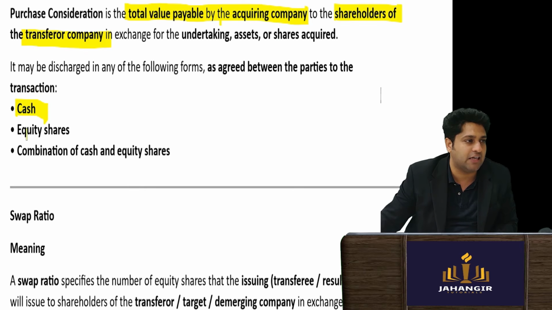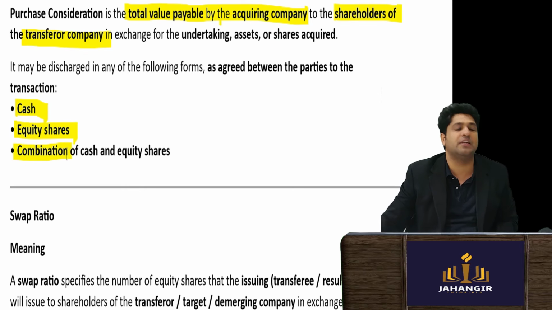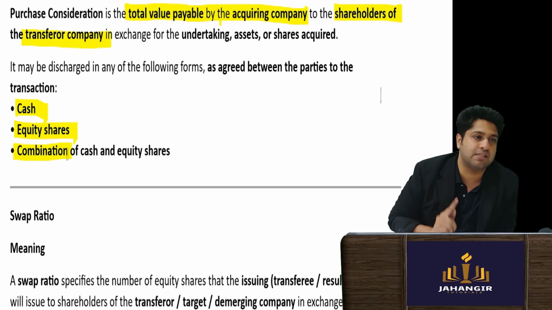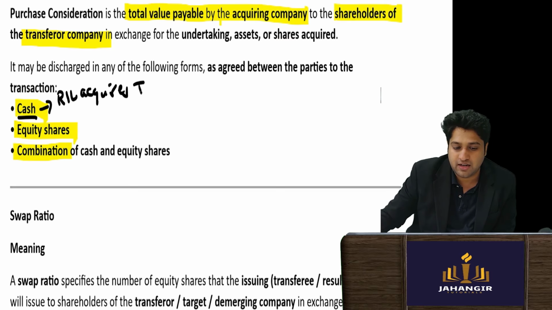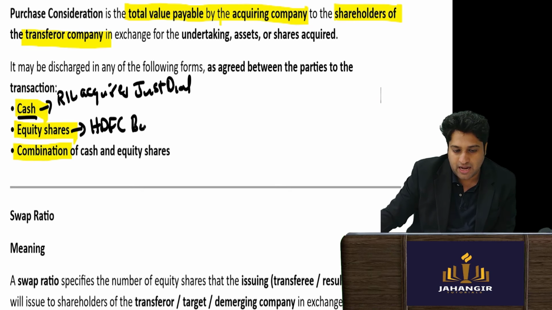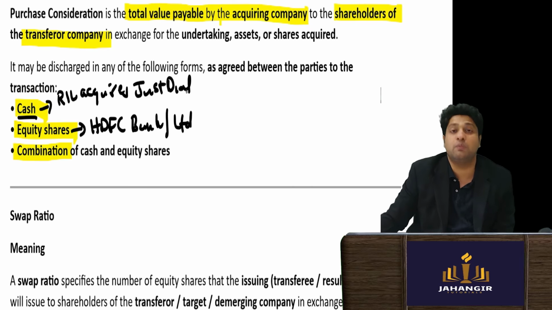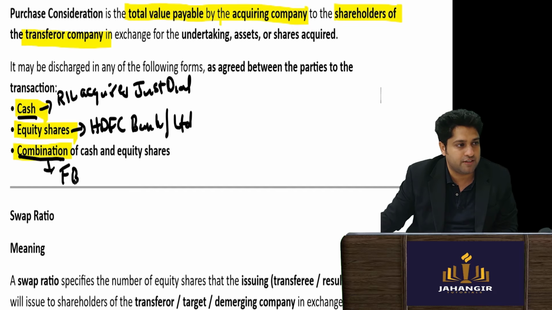We can give them cash, we can give them equity shares, or we can give a combination. All three examples I have given you. When we took the example of Reliance acquiring Just Dial, it was a cash deal. When we saw HDFC Bank and HDFC Limited, it was an exchange of shares. And for a combination, I gave the example of Facebook acquiring WhatsApp.